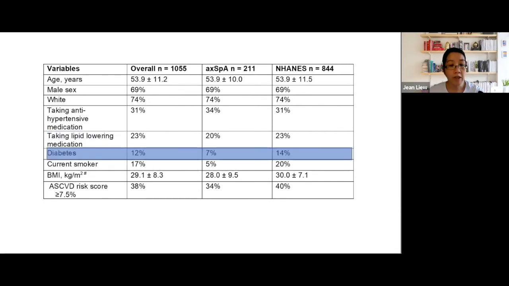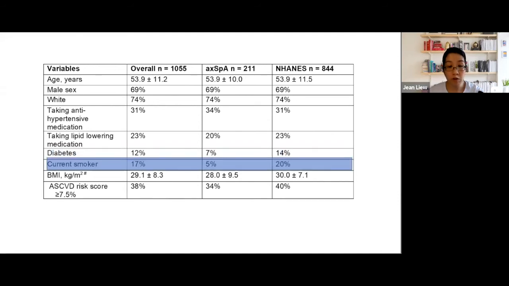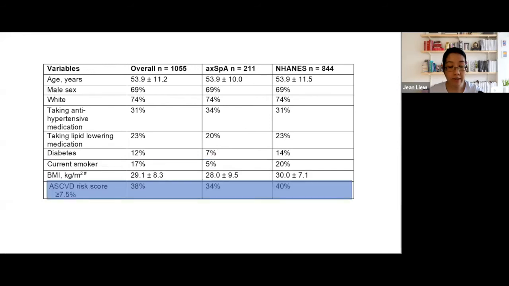However, for diabetes, this percentage was higher for NHANES, and the same was true for current smokers. And the last row here shows the prevalence of having this high ASCVD risk score, 38% for everyone in the study, and then 34% for axial spondyloarthritis, 40% for the NHANES comparators. Again, these are already age, sex, and race matched.